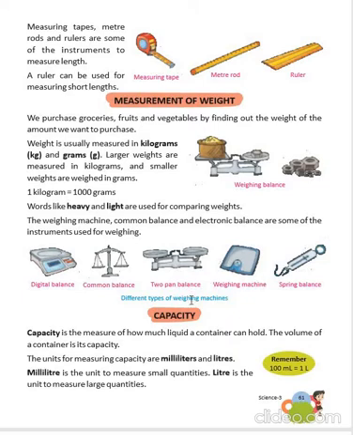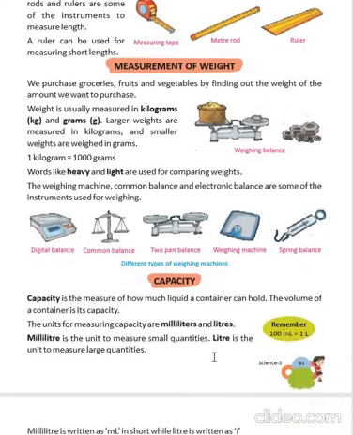Now come to capacity. So what is capacity? It is the measure of how much liquid a container can hold. And the volume of a container is its capacity. The units for measuring capacity are milliliters and liters. Milliliters is for small quantities, while liter is for measuring large quantities.